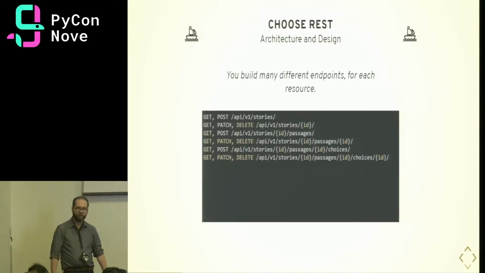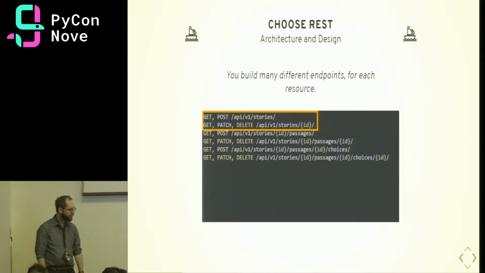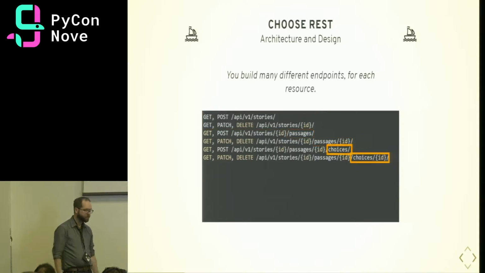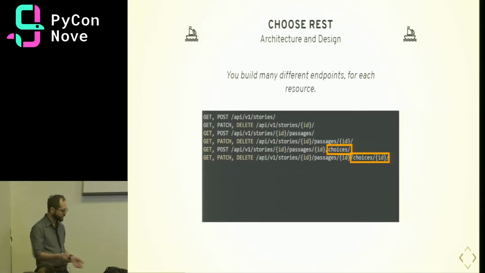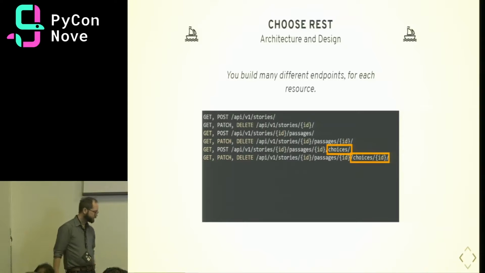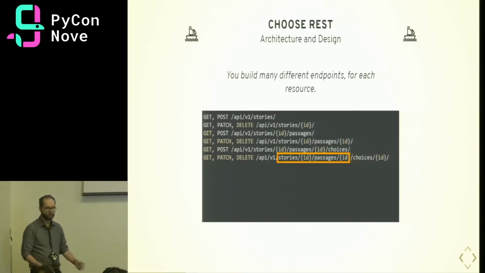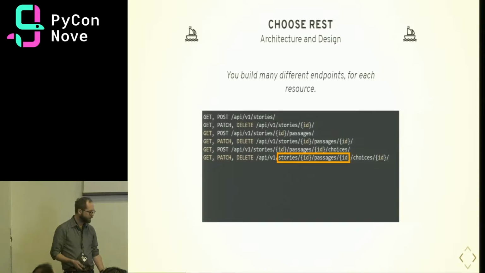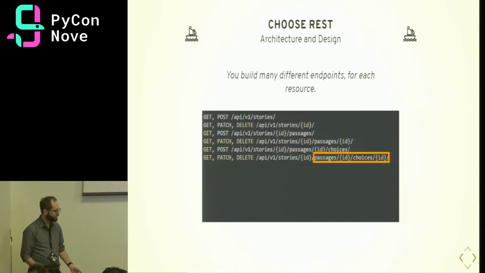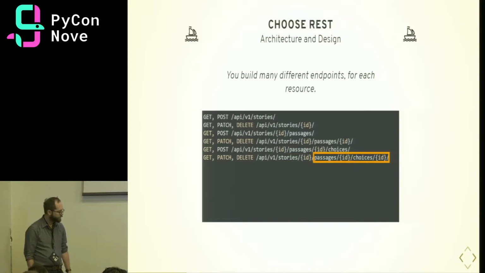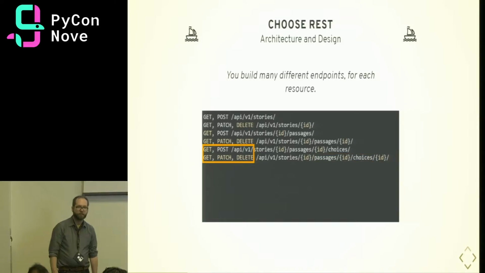So when we have more resources, we'll build more endpoints. So in addition to the stories endpoints that we created earlier, we might have passages for the different pages in the story and choices for the different options to branch between the choices that we have. So we can nest these endpoints together. So passages are related to stories, so we'll nest that together. And choices are related to passages, so those can be nested as well. It's all open-ended. You can design it however you want. You can flatten it out if you need to. But we're still going to be interacting with these through the standard HTTP verbs.